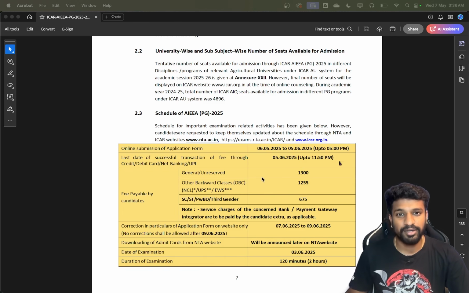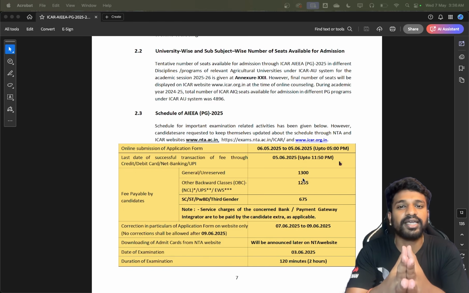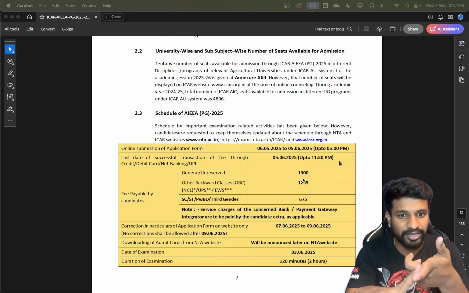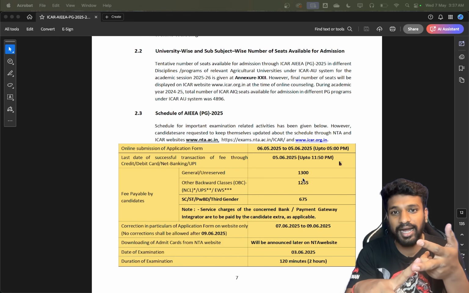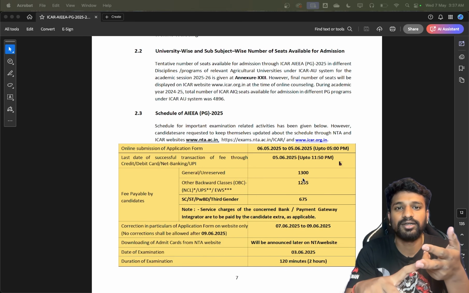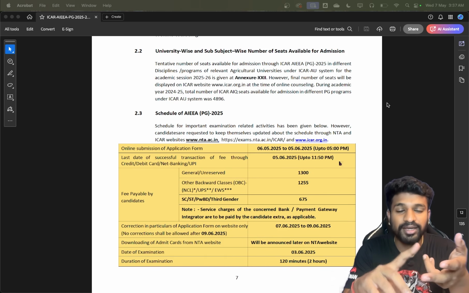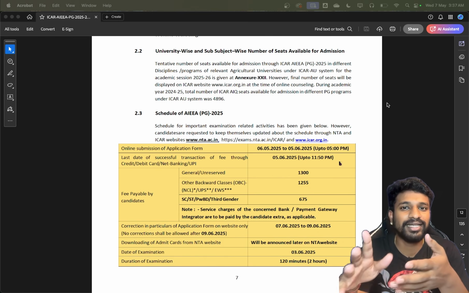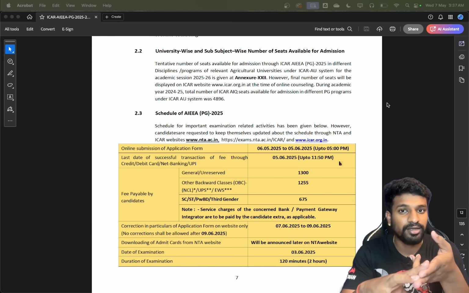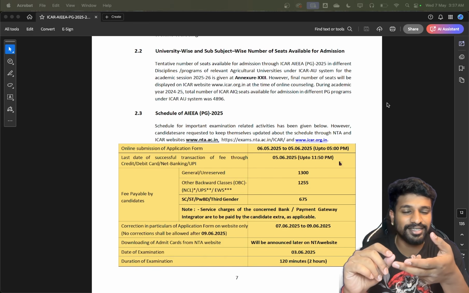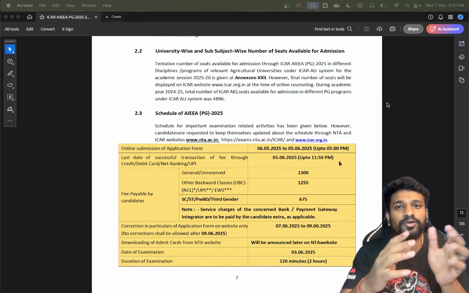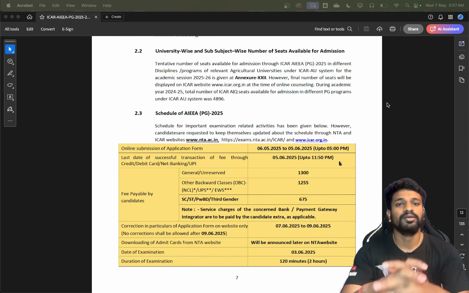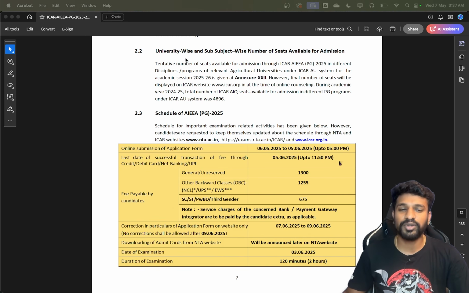And regarding the fees, the fees mentioned are category wise. For general or unreserved, the fees is 1300, and it is the same for both males and females. For OBC, EWS and UPS, the fees is 1255, and for SC, ST, third gender, it is 675, and this is for both males and females. There is no difference between these genders. Why am I repeatedly saying this? Because in the SRB NET, the fees was different for men and women, but here it is common to both men and women, and differentiated based on the categories. Please make sure you know this before you apply for this exam.